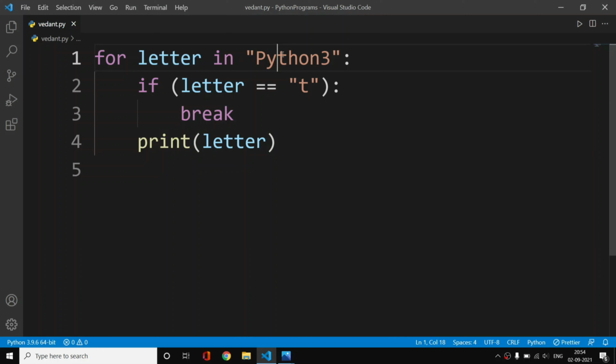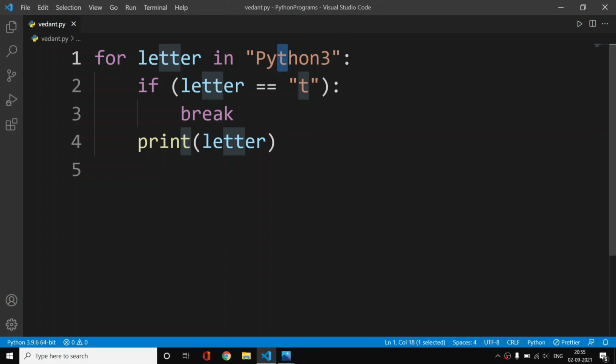What we are doing here is printing the letter. For the first iteration we will print p. Iteration is execution, as we know. For the second iteration we will print y, as y is not equal to t, and p is not equal to t as well. Then we come to this third letter, which is t.